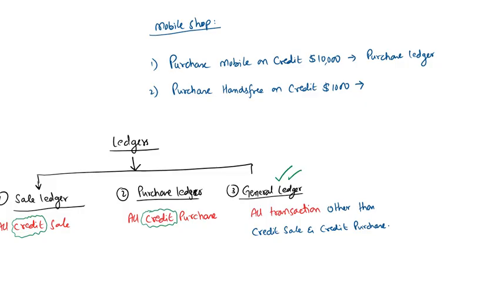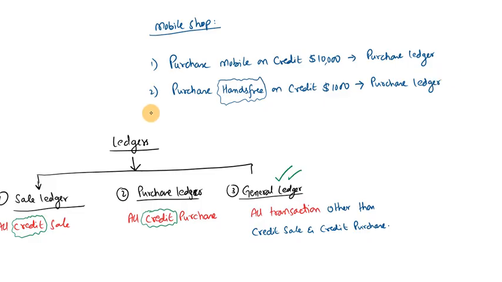Where will I record this transaction: sale ledger, purchase ledger, or journal ledger? Purchase ledger. Why? Because the mobile shop's business is to sell handsfree to the customer, so this relates to the business. So again, we will record it in the purchase ledger.